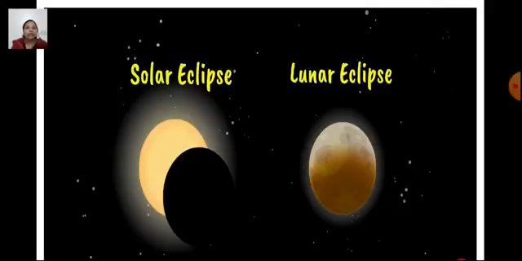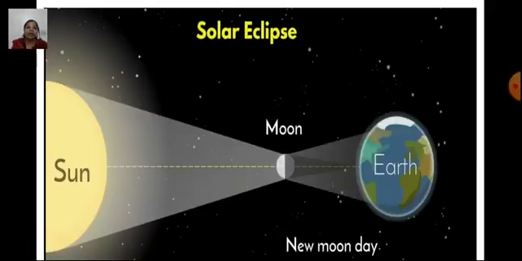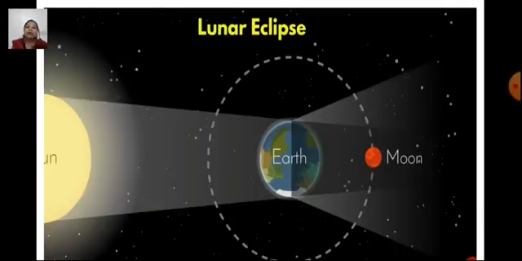So there are two types of eclipses, solar eclipse and lunar eclipse. The solar eclipse occurs on a new moon day, when the moon comes between the sun and the earth and blocks the light of the sun. Then it casts a shadow on the earth. In a lunar eclipse, the earth comes between the sun and the moon. The earth then blocks the light of the sun and casts a shadow on the moon.